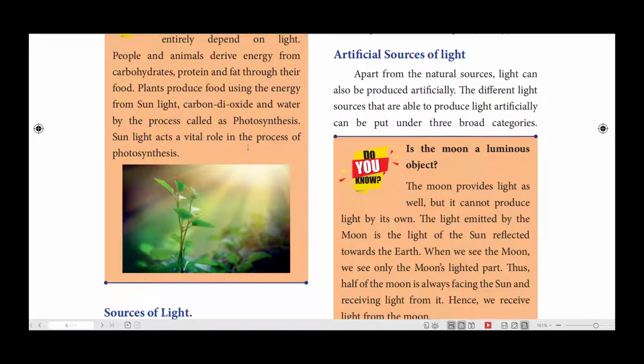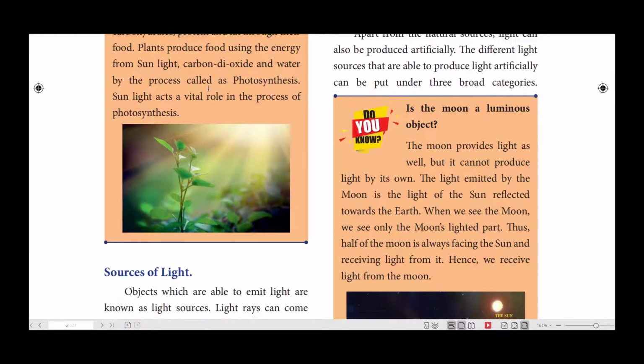Sunlight plays a vital role in the process of photosynthesis. Without the presence of sunlight, the photosynthesis process can't take place and we can't get food from the plants. The photosynthesis process is very important for all living organisms to live in this world, and not only on the plants but mostly on the plants. Plants cover the whole part of the world, is it not?